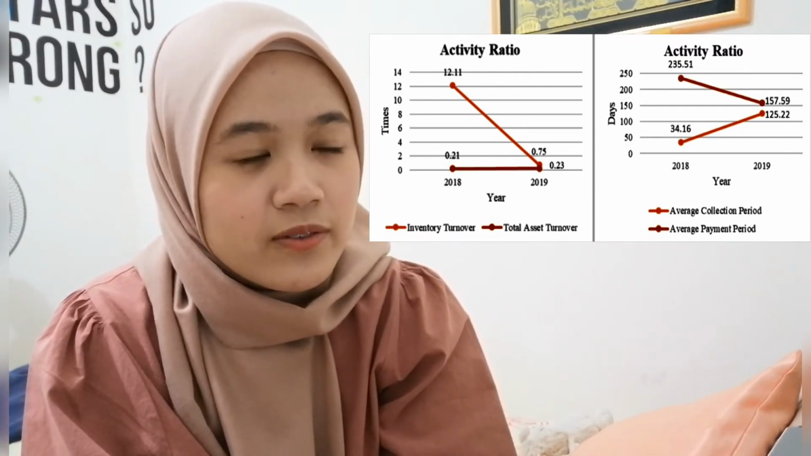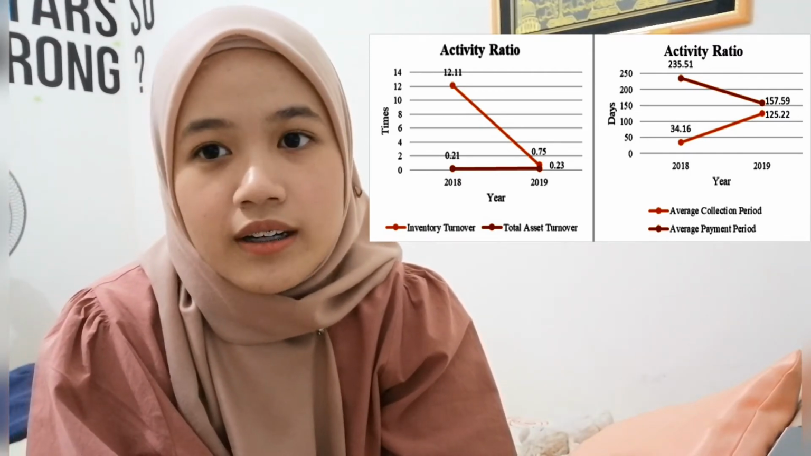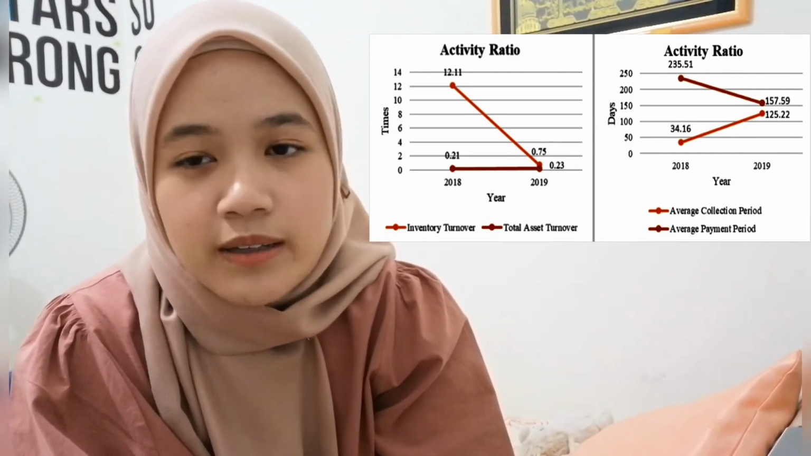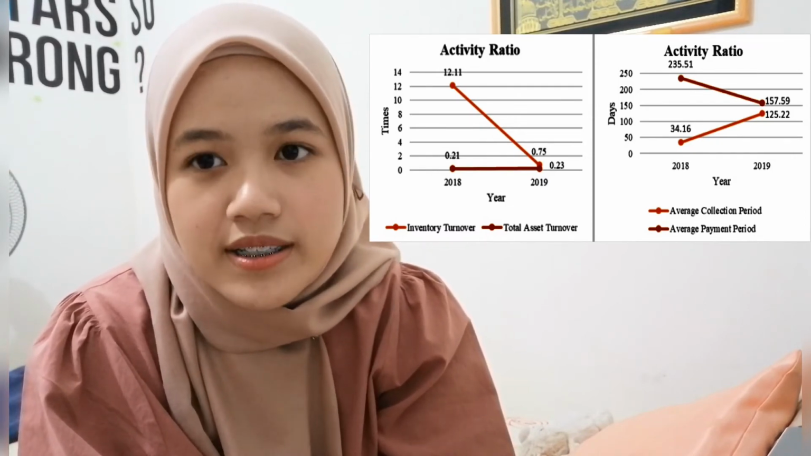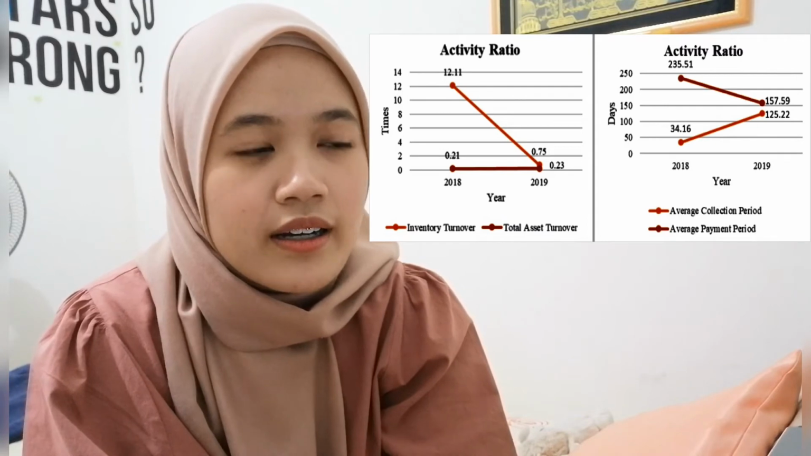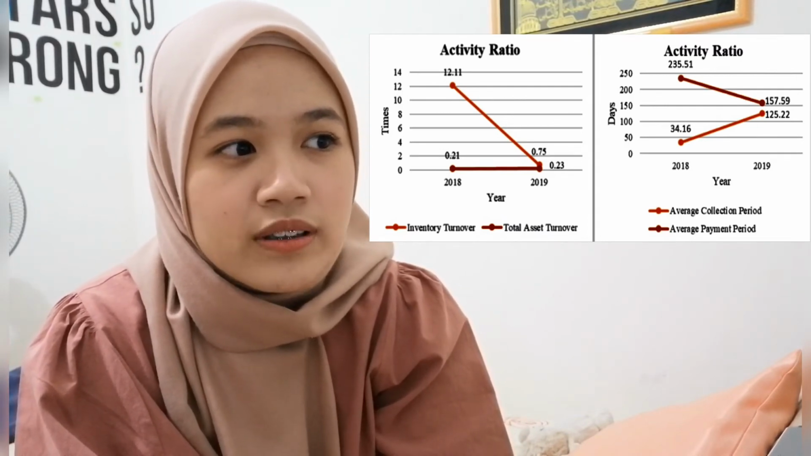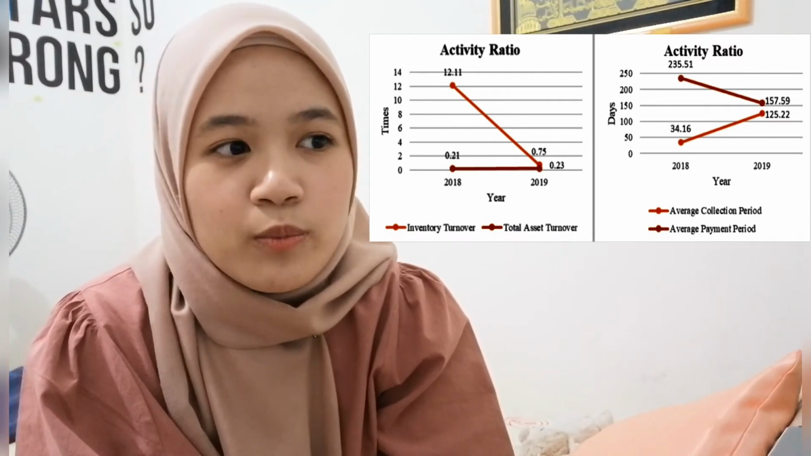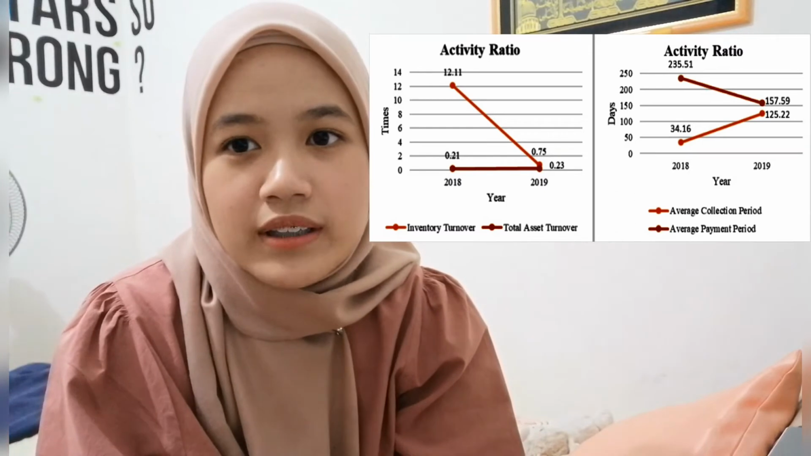Next activity ratio is total asset turnover. The firm also has a good TATO because the firm is able to utilize its overall assets and is good at managing its assets, because in 2019 the firm has a higher total asset turnover at 0.23 compared to the year 2018 at 0.21 times. Moving on is the profitability ratio.